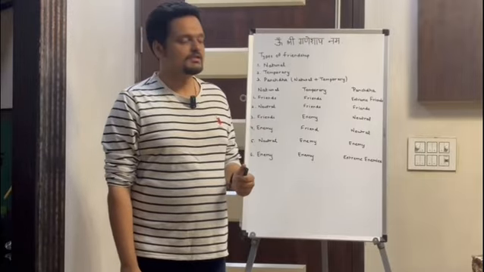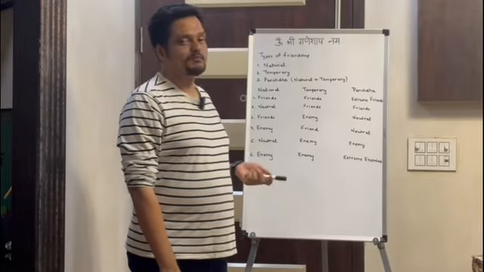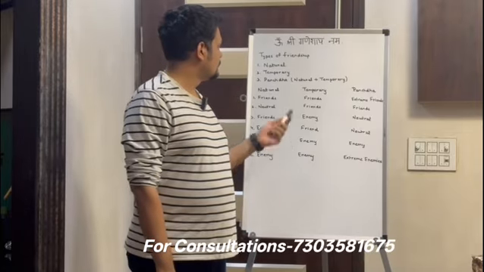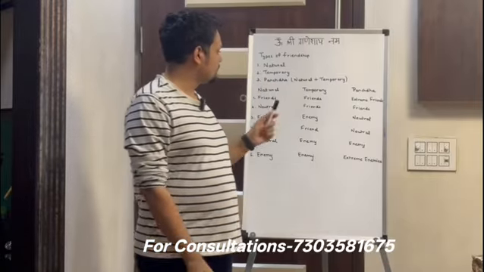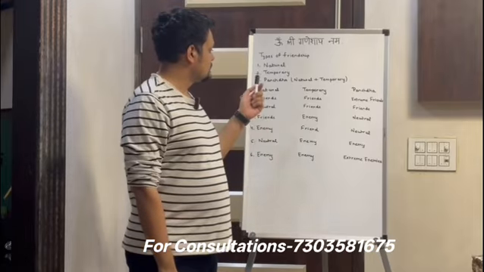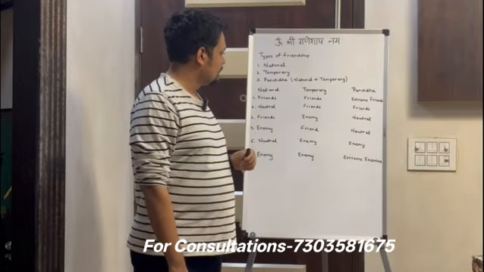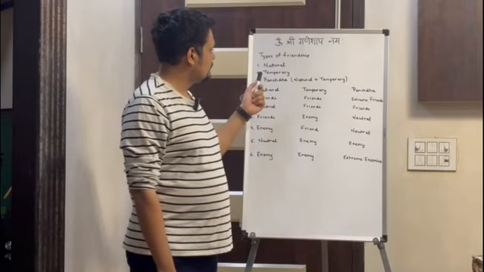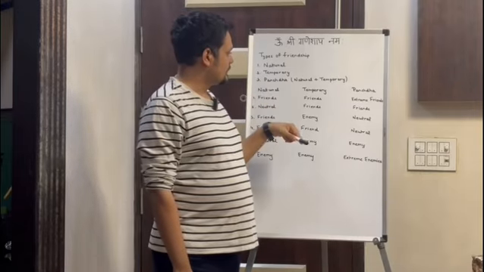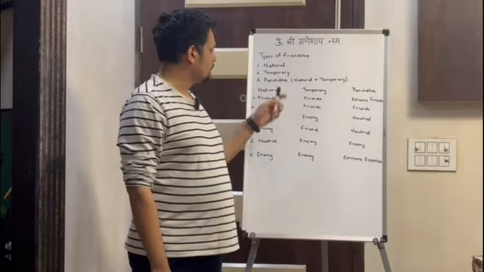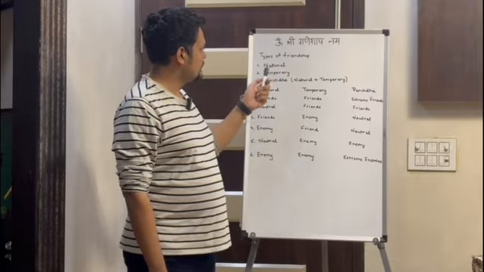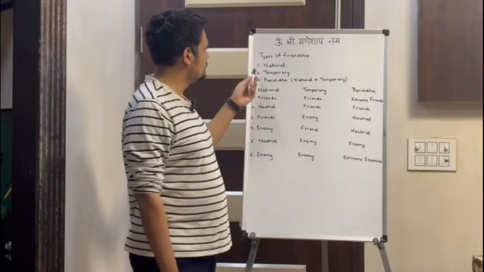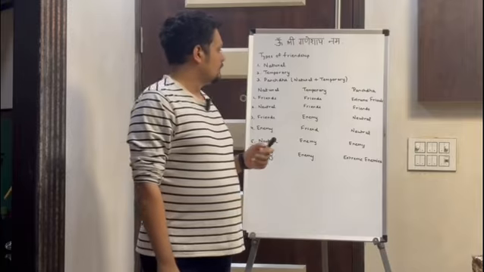So today I am going to present the third part of the types of friendship. In my previous videos I have discussed the natural friendship and temporary friendship, and now I am going to discuss the Panchdha friendship. Those who have missed the previous videos, I will ping you the link of these two videos, natural and temporary friendship, in the comment section, so that you will get an idea of what exactly these types of friendships mean in astrology.